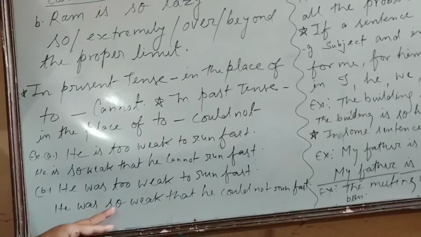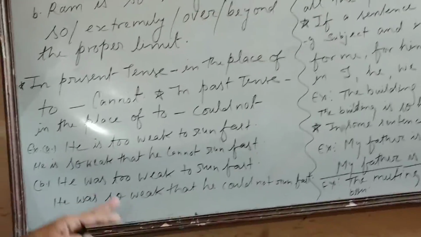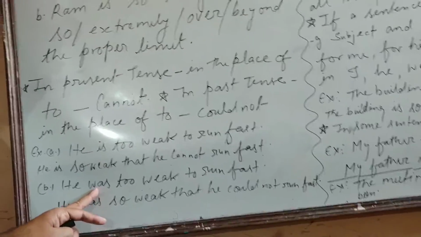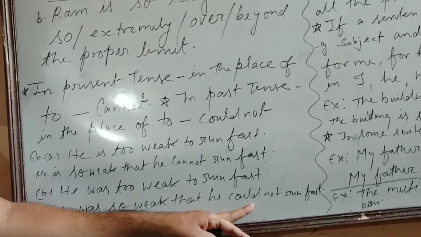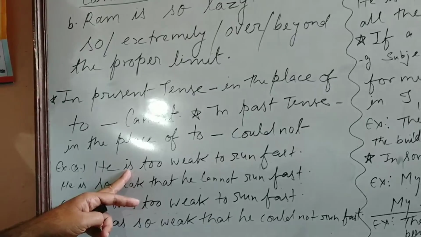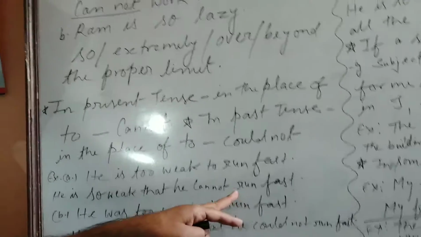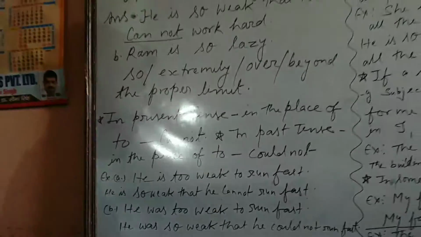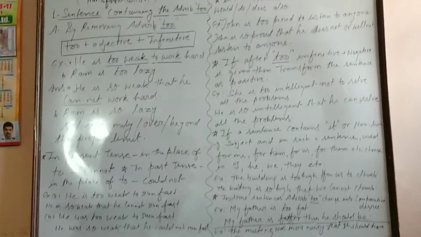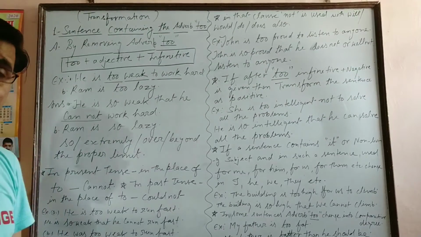So the answer will be, he was so weak that he could not run fast. Because here was is given, that is why we have to use could not. And where is, am, are is given in the sentence, it is a symbol of present tense, then we have to use cannot. Got it? So according to the given tense in your sentence, we have to use cannot or could not.